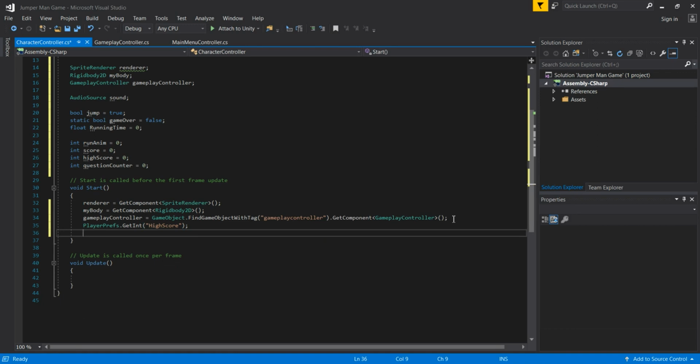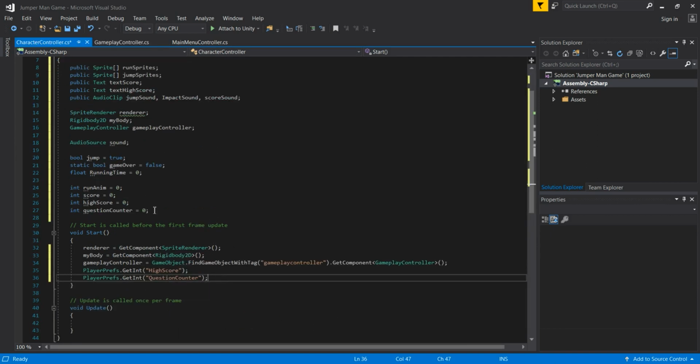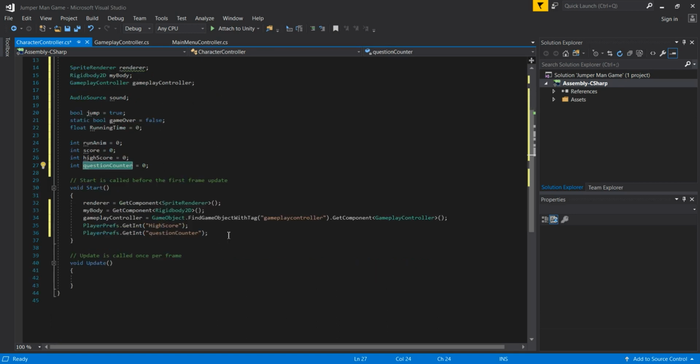Now we are going to again use our PlayerPrefs functions, and again use GetInt, but this time as a string key we are going to pass our question counter. If you remember, this is the variable from our gameplay controller, and it is actually the variable from our variables here. We need to pass a lowercase q, because we need to hard code it exactly like we pass it in the variables. So this is that variable, question counter.